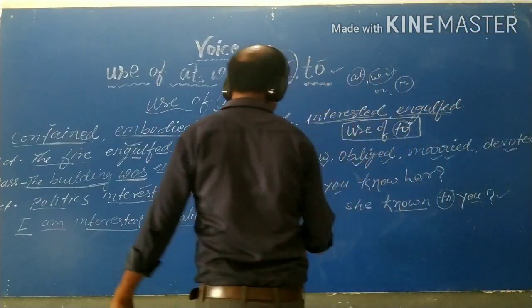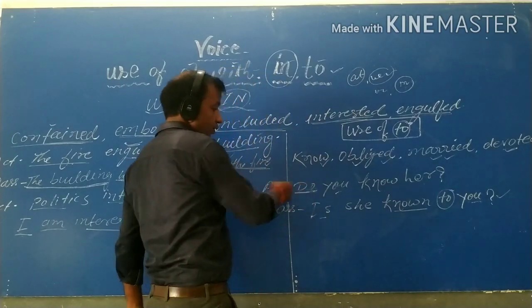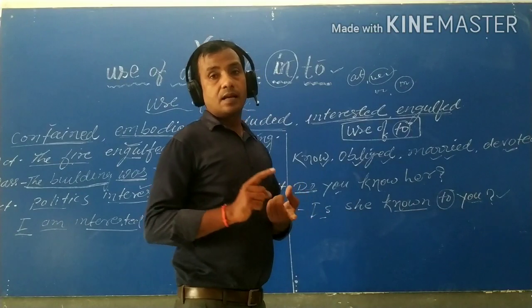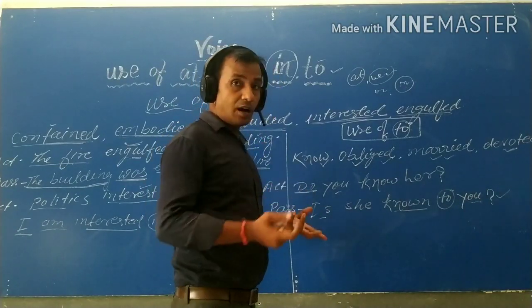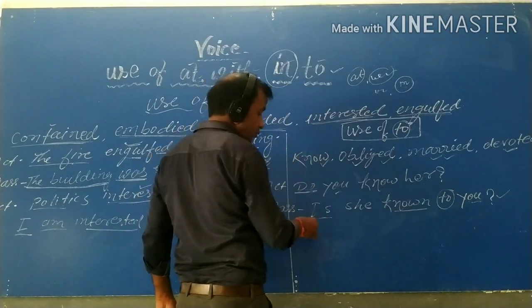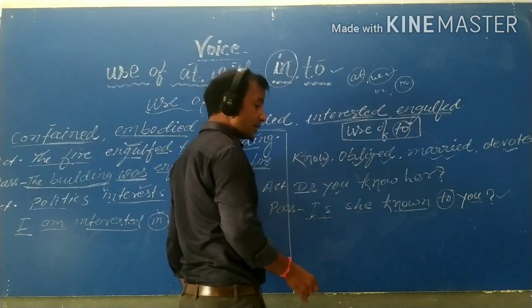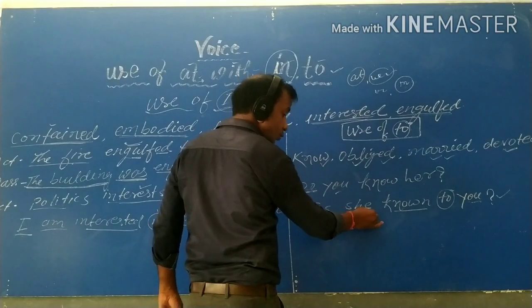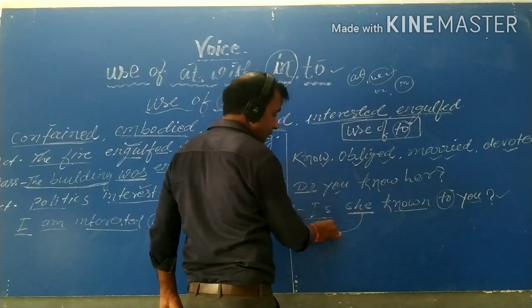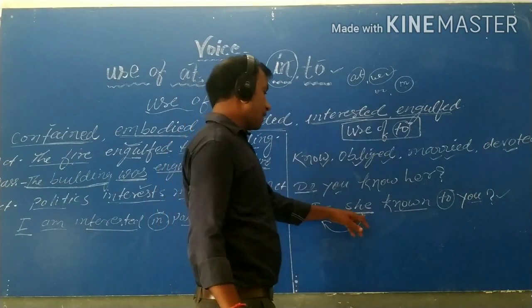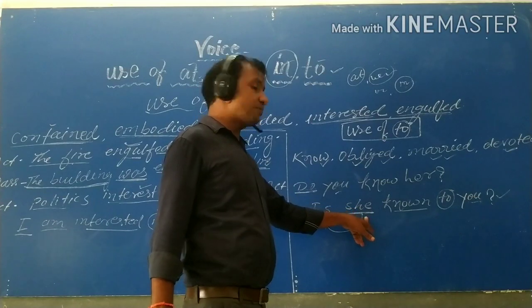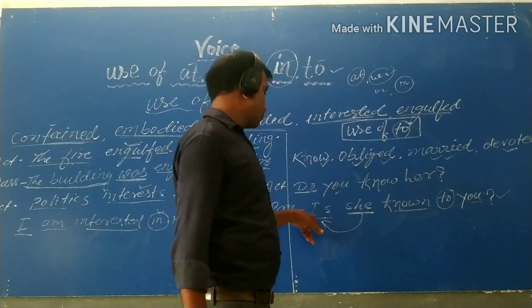Then do will change into is, because she is the subject and the auxiliary will be used according to the subject. If the subject is singular, then is is used. If here I, then am; you, then are. But here the subject is singular, that's why is is used.